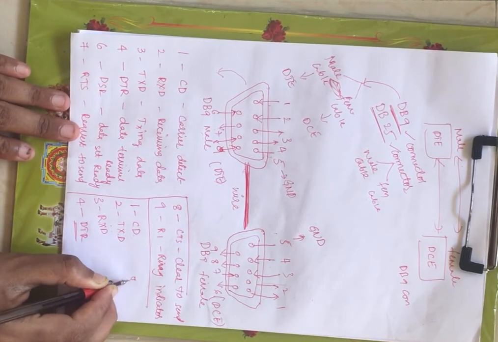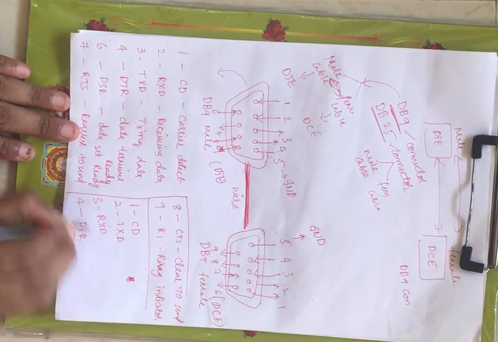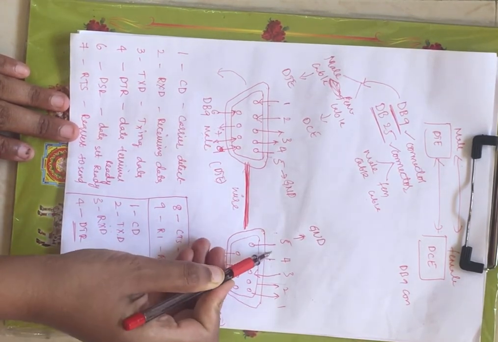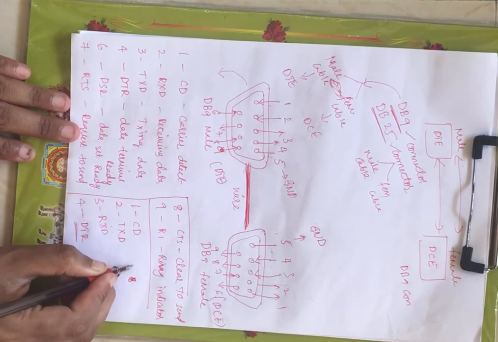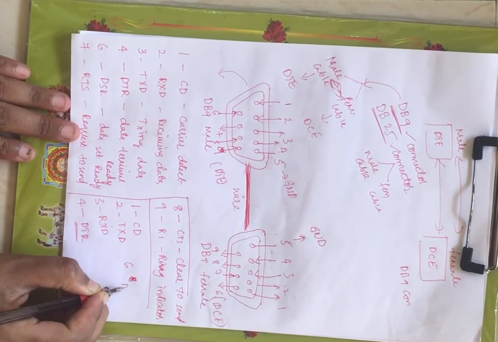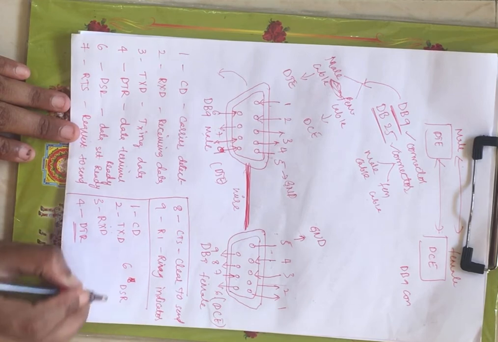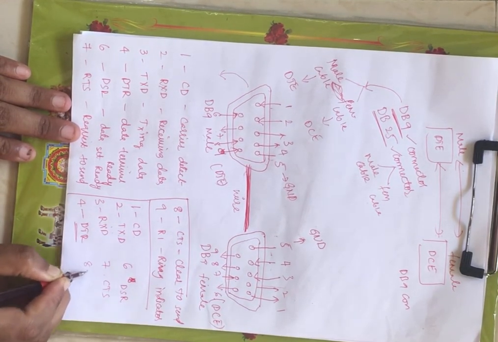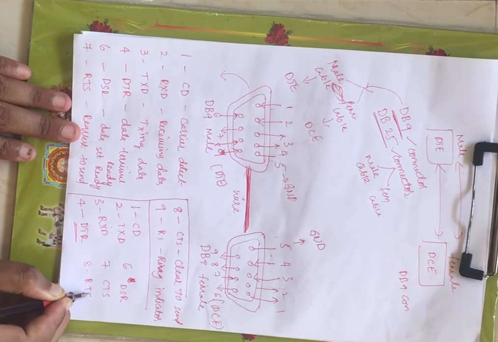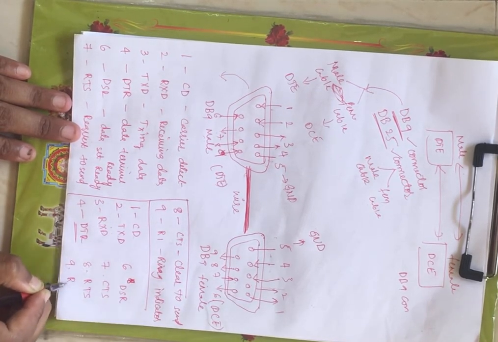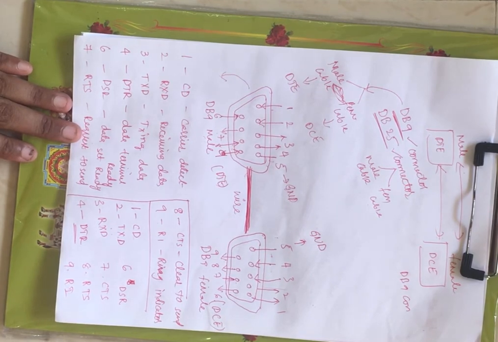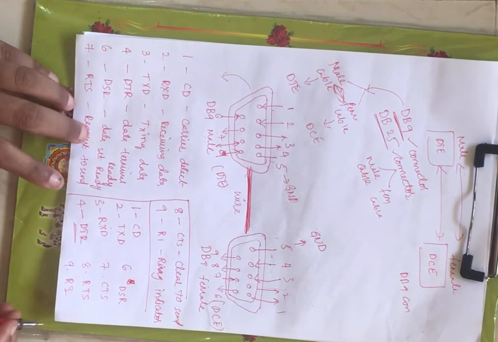Now 7th, okay, 8th pin. Okay, 4th pin I will say later. Now 5th pin I have said is a ground, right? Now coming to 6th pin, you have data set ready, right? Now 7th pin you have clear to send, 8th pin you have request to send, and 9th pin you have ring indicator. The same pins only, only the positions are varying, right?